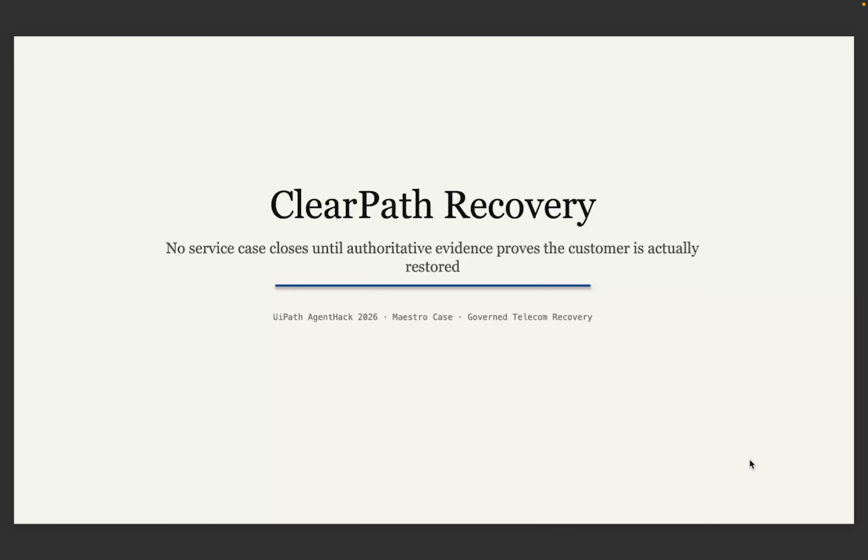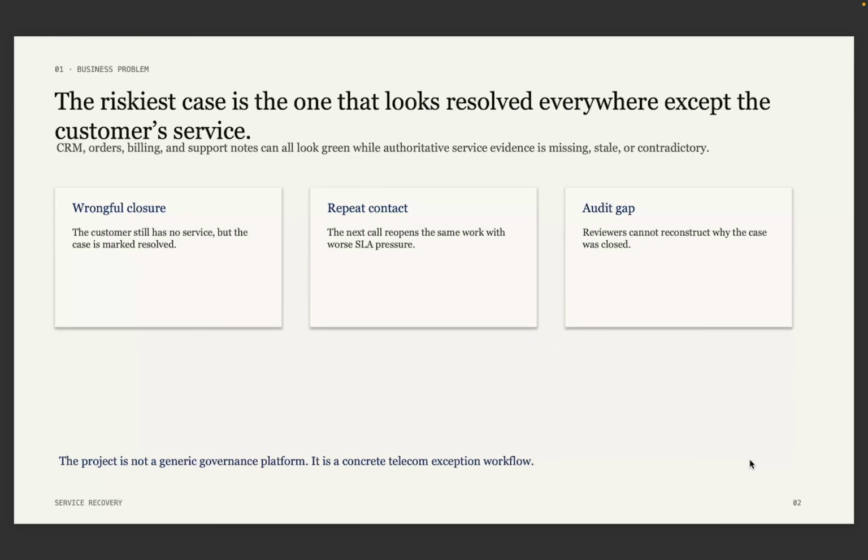This is ClearPath Recovery, a UiPath Maestro Case workflow for telecom service recovery. The rule is simple: no service case closes until authoritative evidence proves the customer is actually restored. The risky moment is when CRM, orders, billing, and support notes all look green, but the customer still has no working service. That creates wrongful closure, repeat contact, and an audit gap.